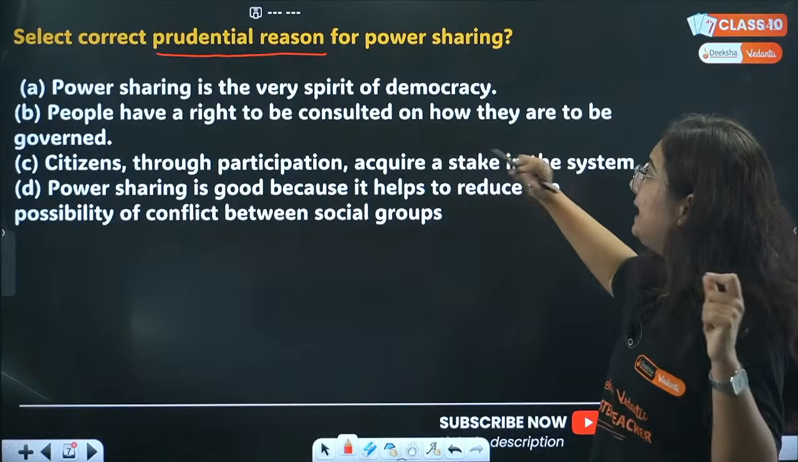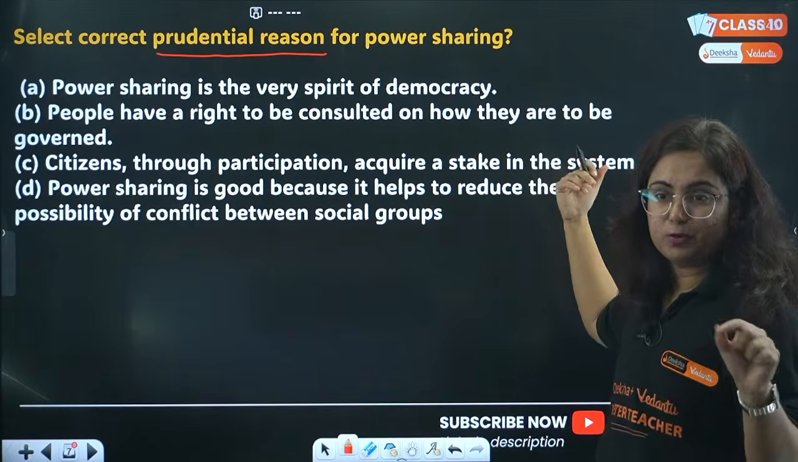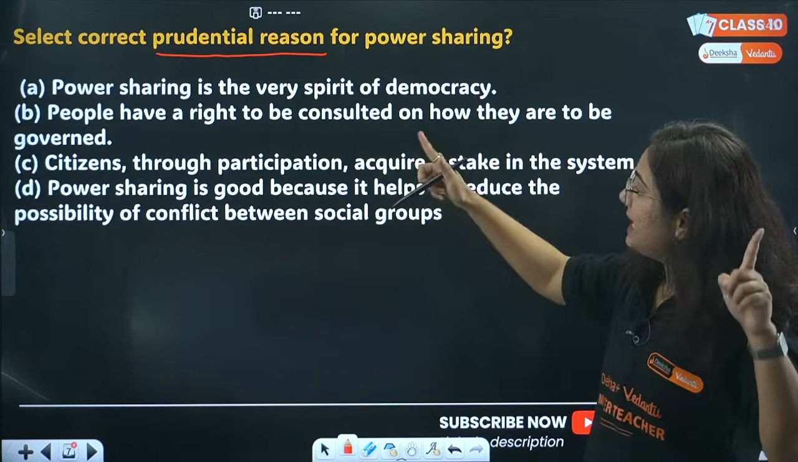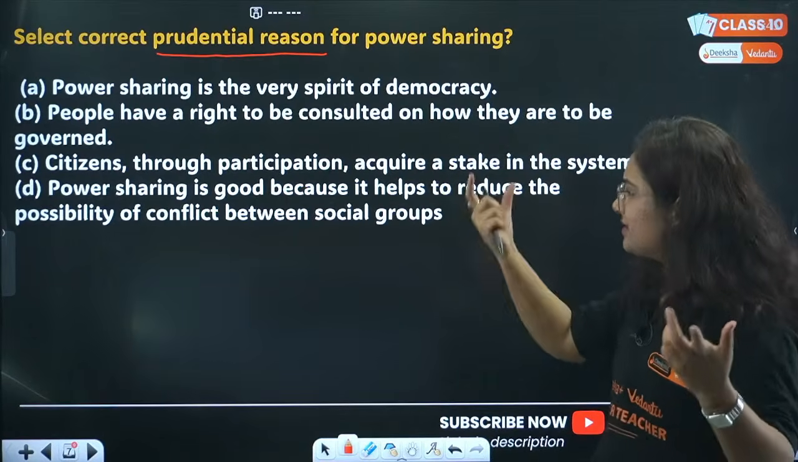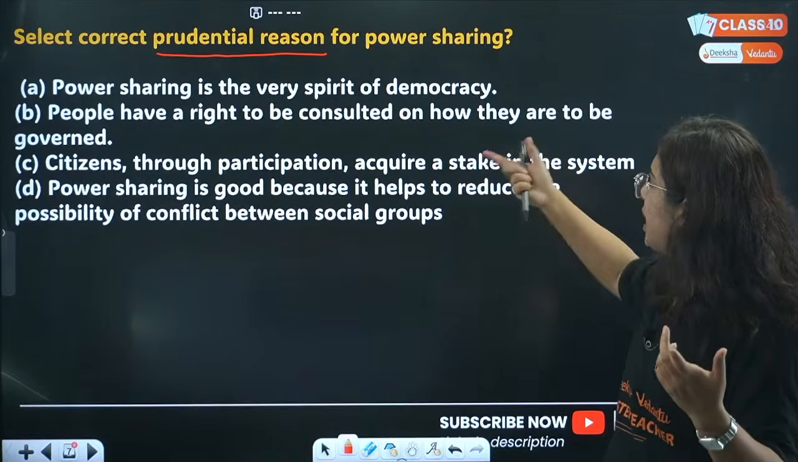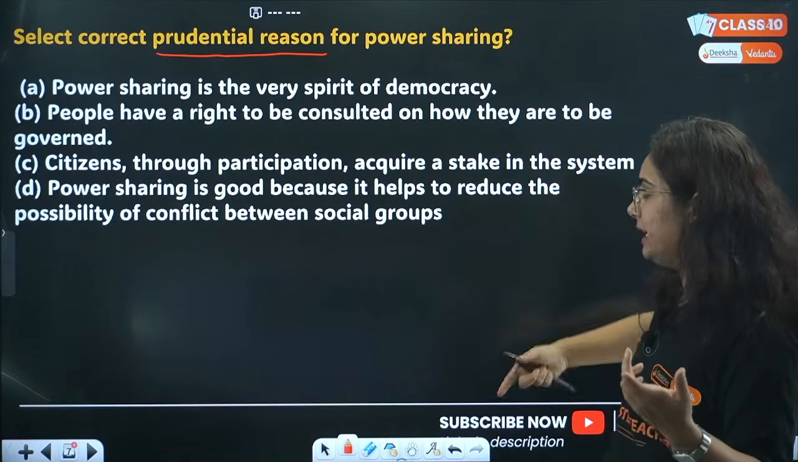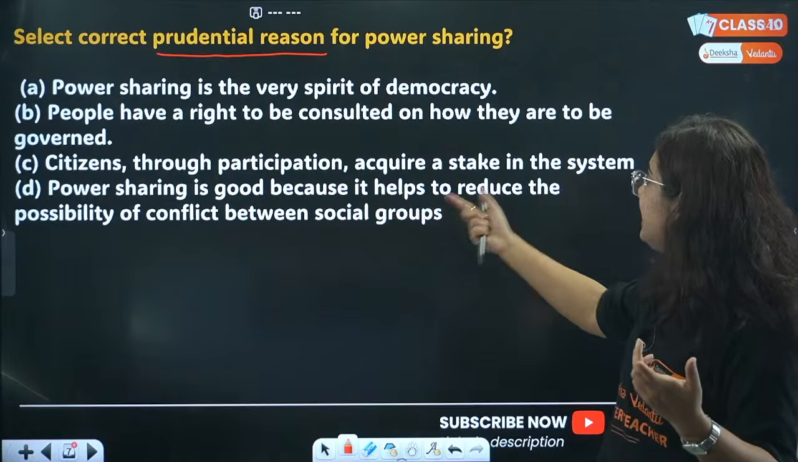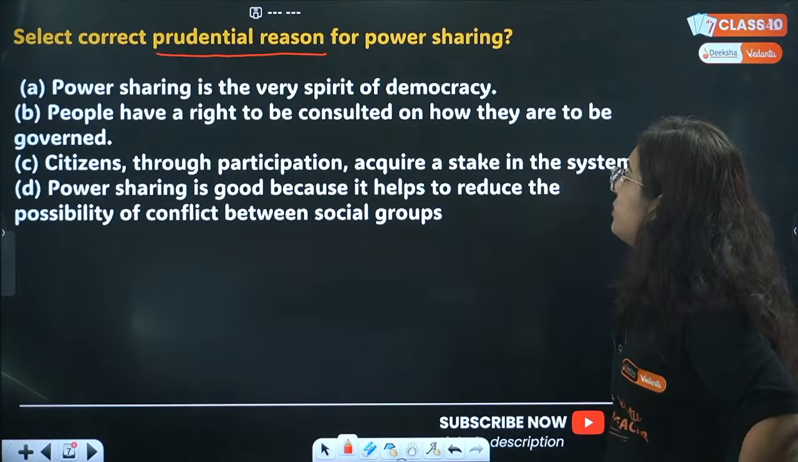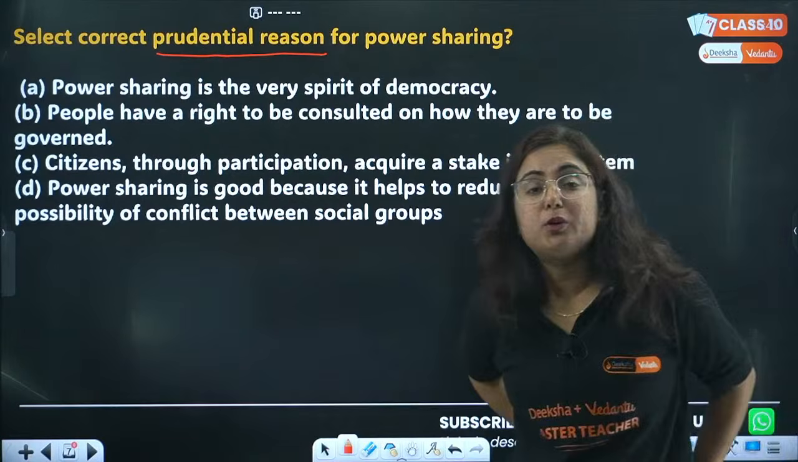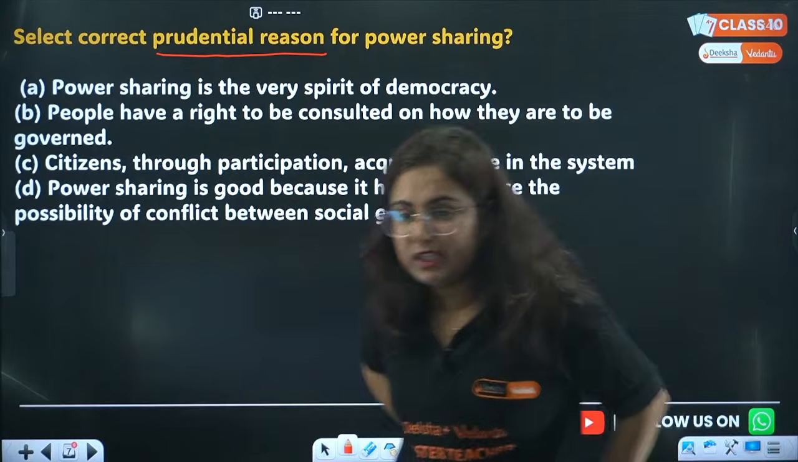Read option A: Power sharing is the very spirit of democracy. Is it prudential? Next, B: People have a right to be consulted on how they are to be governed. C: Citizens through participation acquire a stake in the system. D: Power sharing is good because it helps to reduce the possibility of conflict among different social groups. Now, what do you think is the prudential reason for power sharing?